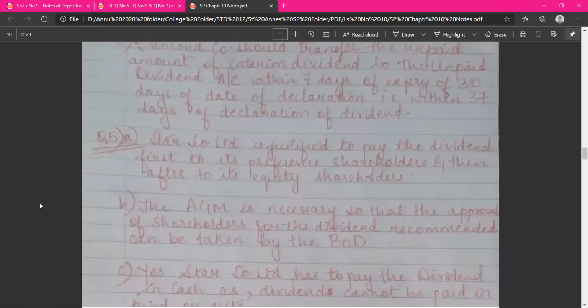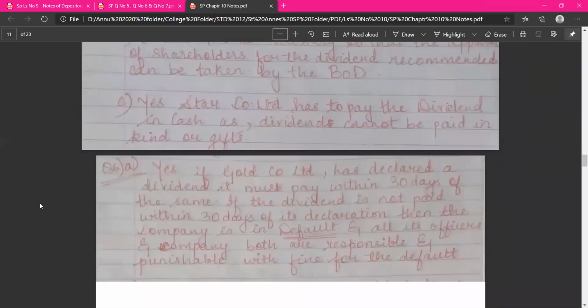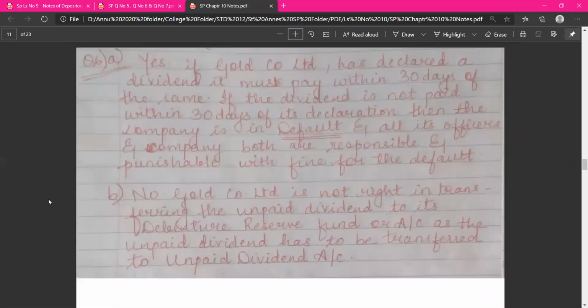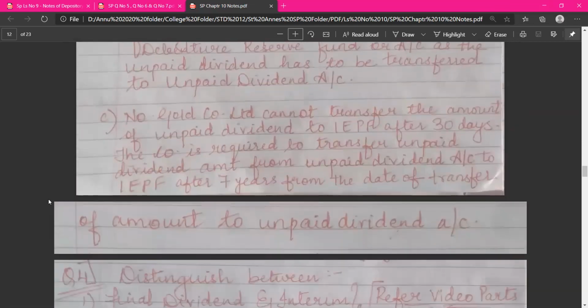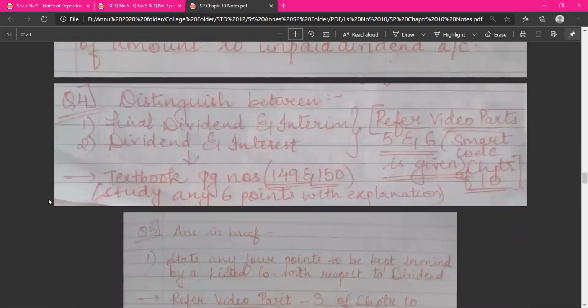That is why I've written it, so that you can also write and practice, so that it goes into your mind quickly and you can remember the concept for a longer time. Then you have question number 6, A, B, C part. So with that, case studies get over.